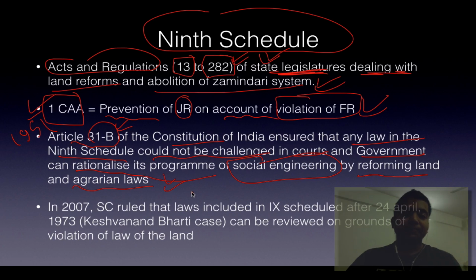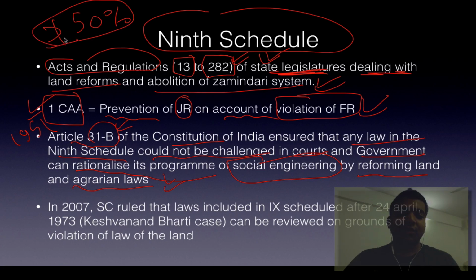So what happened in 282 laws, including a reservation bill in Tamil Nadu which exploited the more than 50% clause. So it is more than 50% reservation in Tamil Nadu, and all those acts were put there. What happened in 2007? Have you heard of the name Justice Coelho? Justice Coelho, the Supreme Court ruled that laws included in the 9th Schedule after 24th April of 1973